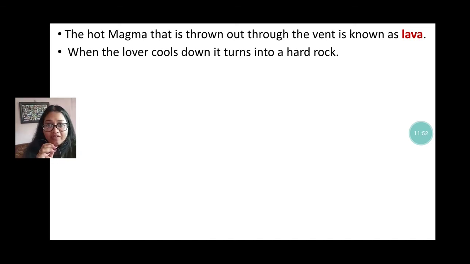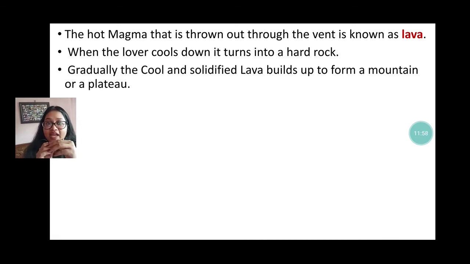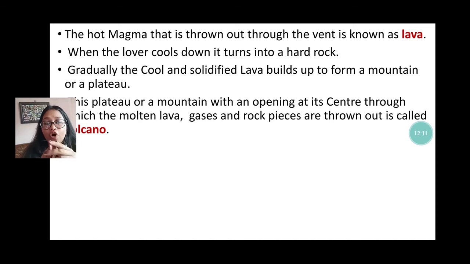When the lava cools down and turns into hard rock, gradually the cooled and solidified lava builds up a new landform like a mountain or plateau. A plateau or mountain with an opening or vent at its center, through which molten lava, gas, and rock pieces come out, is known as a volcano.